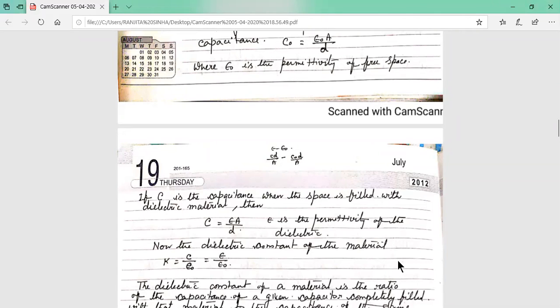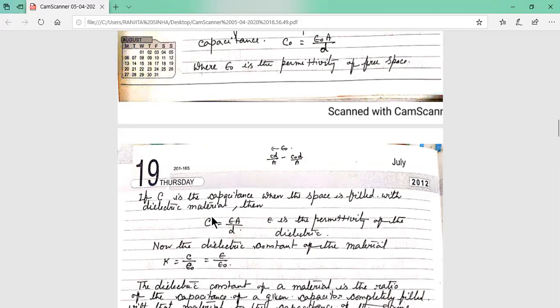Now, in two conditions, we have the value of C0 and C. C0 is the capacitance value when there is vacuum in between the two capacitor plates, and C is the capacitance of the capacitor when there is dielectric material of permittivity epsilon in between the two parallel plates. If we take the ratio, that is the definition of dielectric constant. Now, K equal to what? K is the dielectric constant and it is the ratio of C by C0.